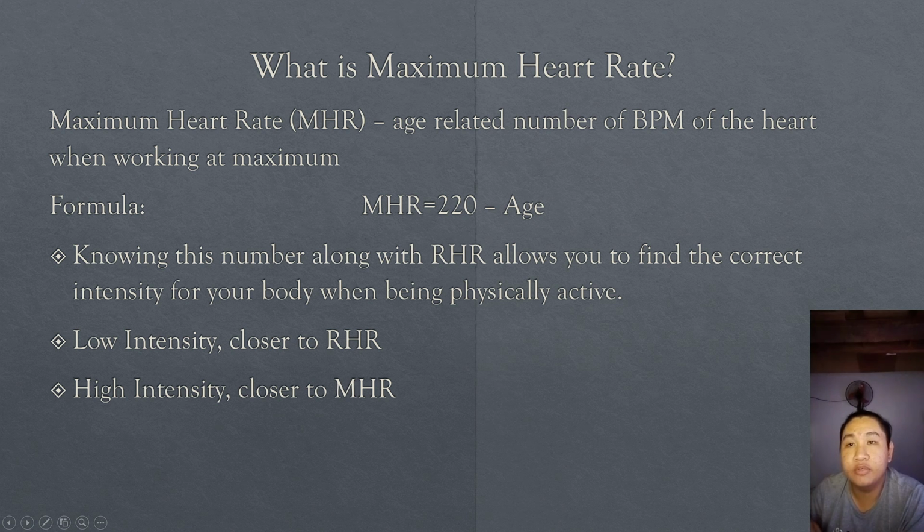Knowing this number along with resting heart rate allows you to find the correct intensity for your body when you're being physically active. Low intensity is closer to your resting heart rate. If you're doing a low intensity workout, your heart rate is closer to your resting heart rate result. High intensity is closer to your maximum heart rate. If you're doing a high intensity workout, your heart rate is closer to your maximum heart rate result.